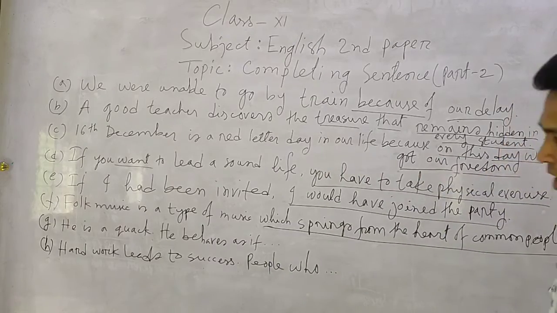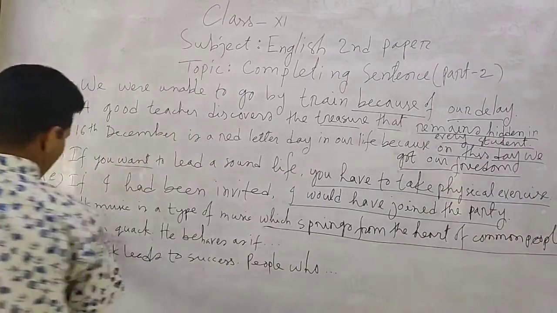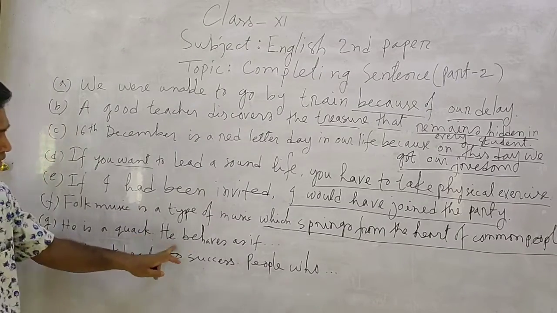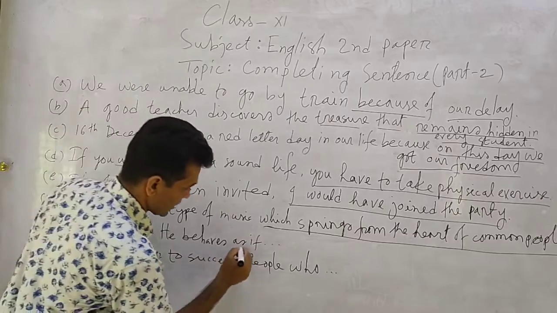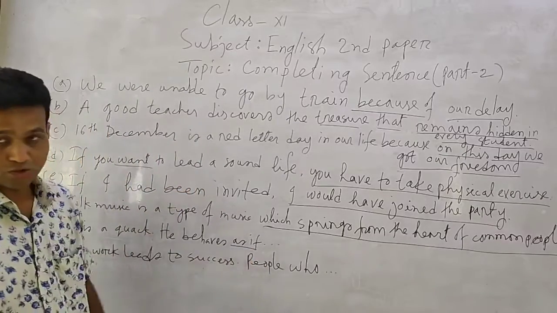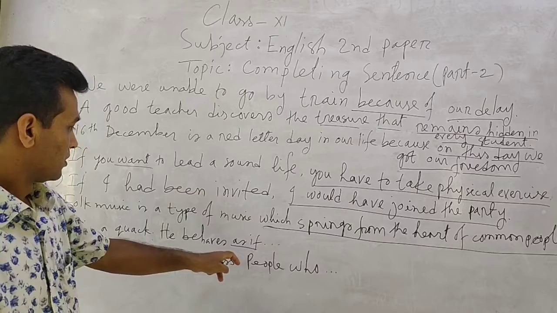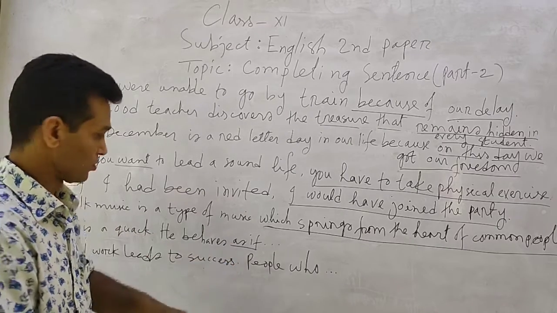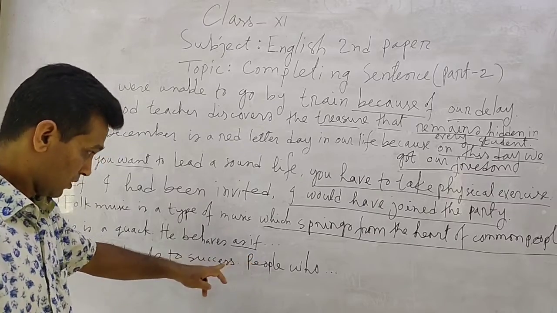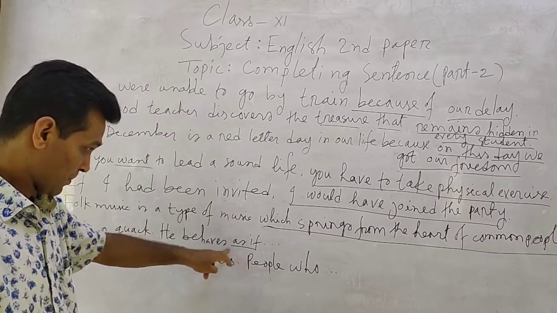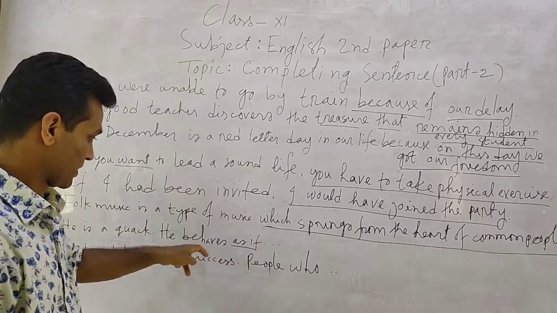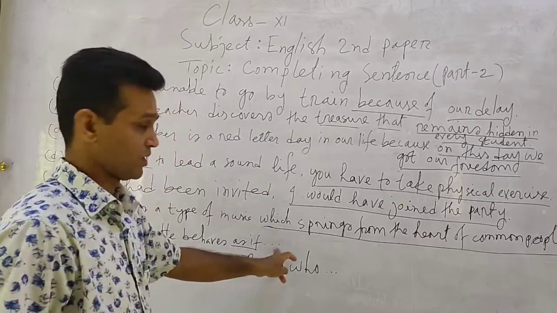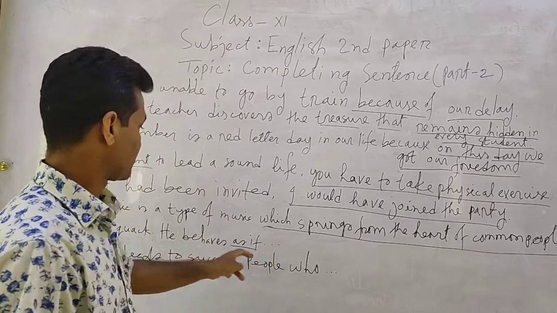Okay, number C, he is a quack. In the second sentence, he behaves as if. Here as if is a conjunction. You know, when two clauses are connected by as if or as though, if the previous part is in present indefinite tense, the latter part will be in past indefinite tense. He behaves as if.